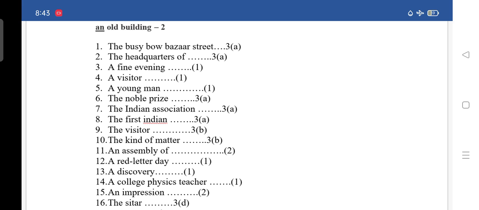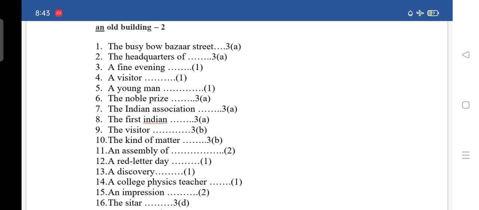Third, a fine evening, you have to write 1. Fourth, a visitor, write 1. Fifth, a young man, for that also you have to write 1.